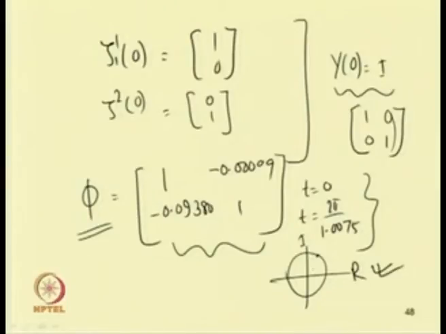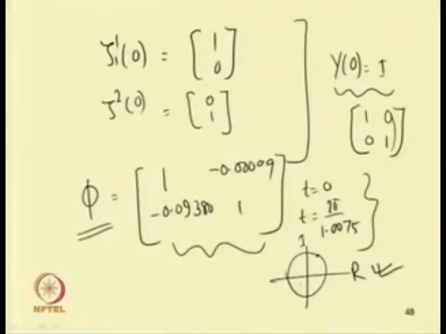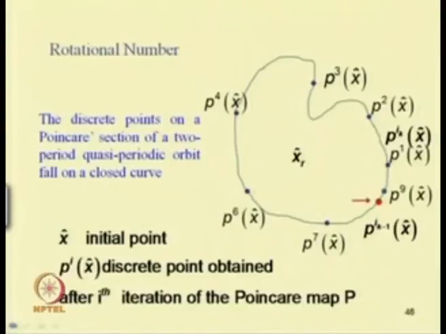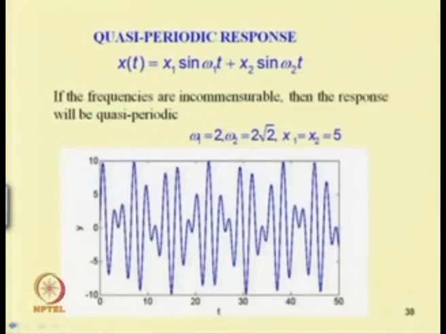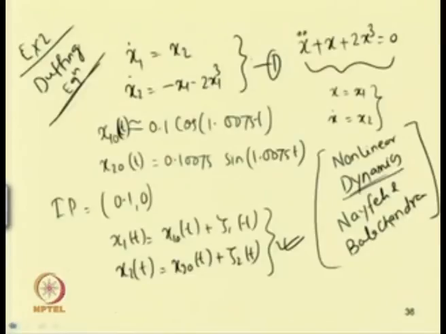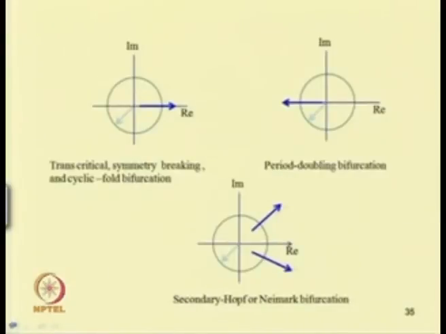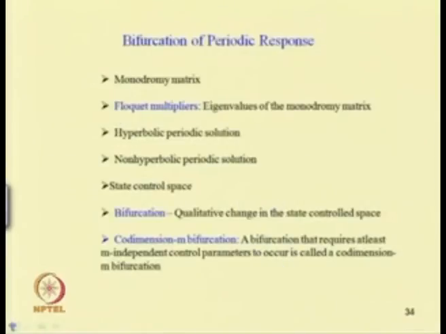So, with these examples we know how to find this monodromy matrix, and after finding it, we will see how to study the bifurcation of the system. Similar to the bifurcations we have studied in case of fixed point systems, in case of periodic systems also we have different types of bifurcations.